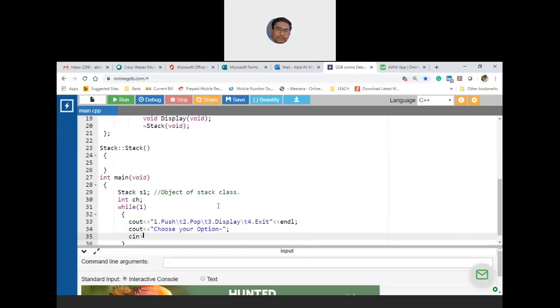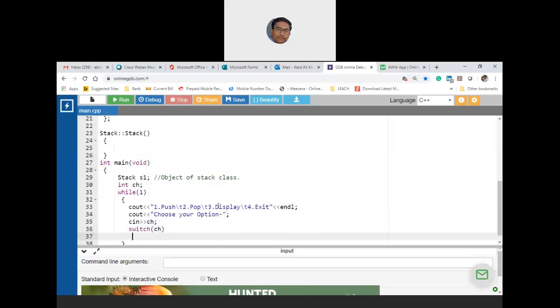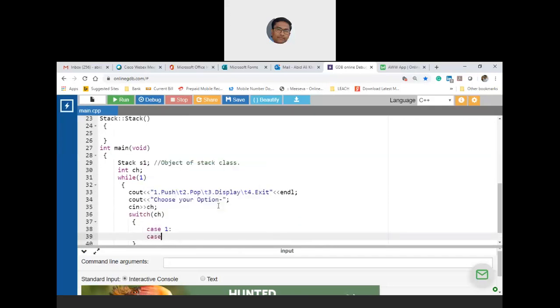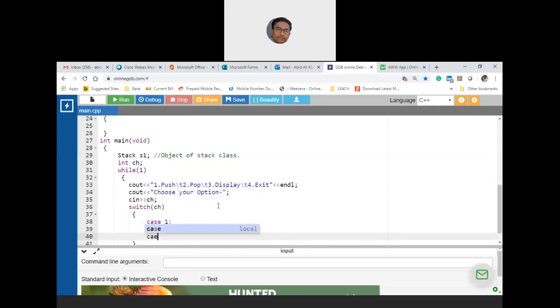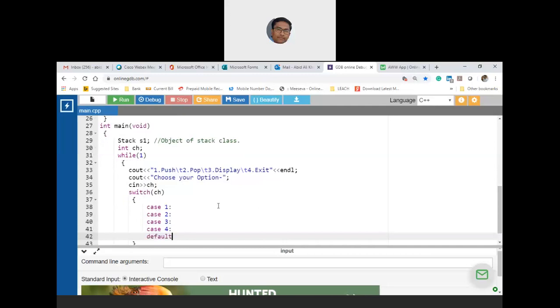So see in choice, right? Now based on choice values, I'll take switch of choice. I'll get 4 choices: case 1, case 2, case 3, case 4, and default.